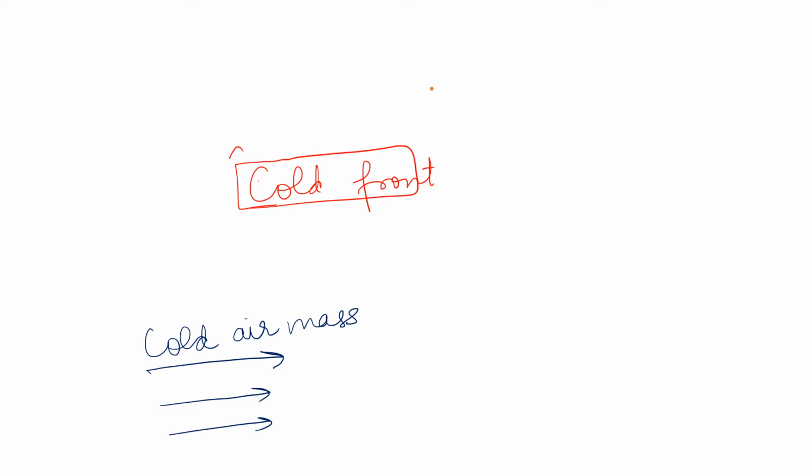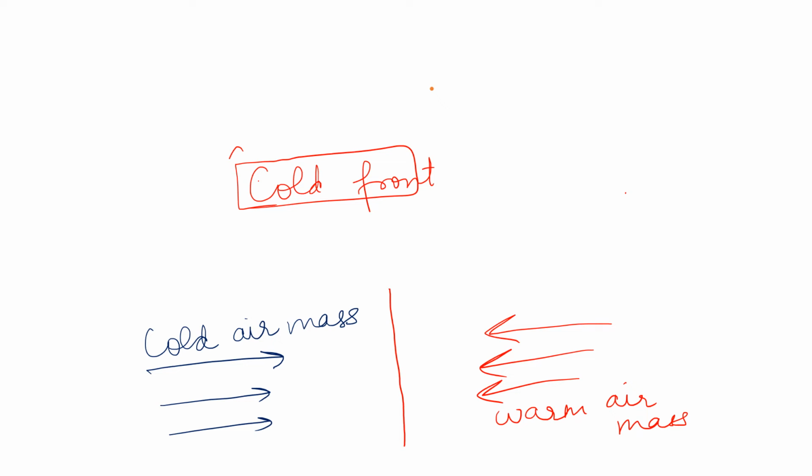And from the other direction, warm air mass would be approaching. So we can say from this direction, warm air mass is approaching. At the point of their meeting, let's say this is the point. At this point, the cold air mass would be forcing the warm air mass up. This is the point where the cold air mass would force the warm air mass to rise up.